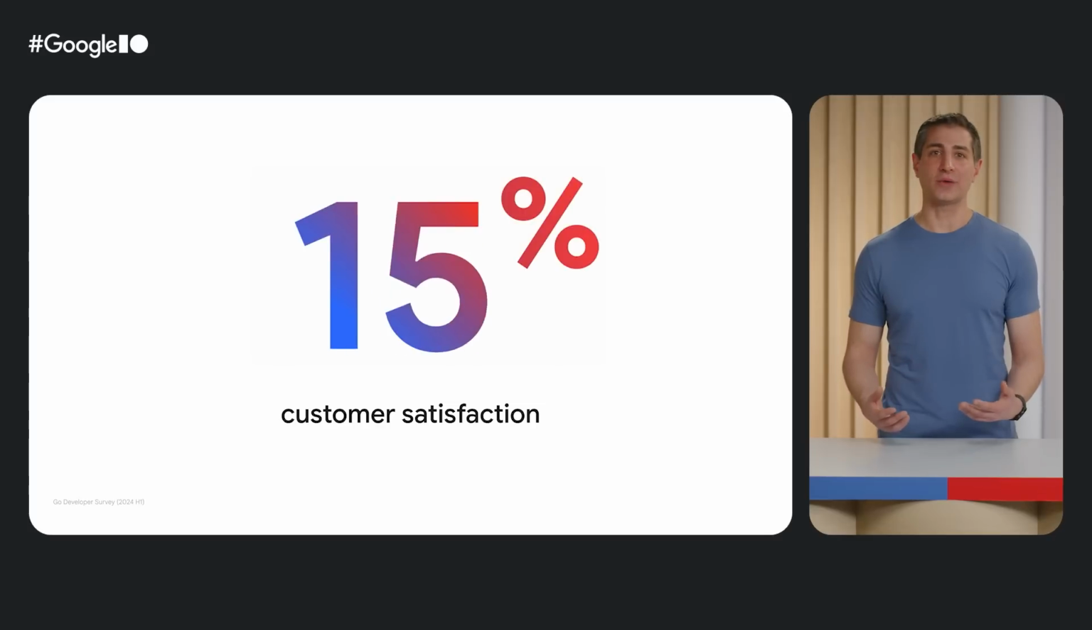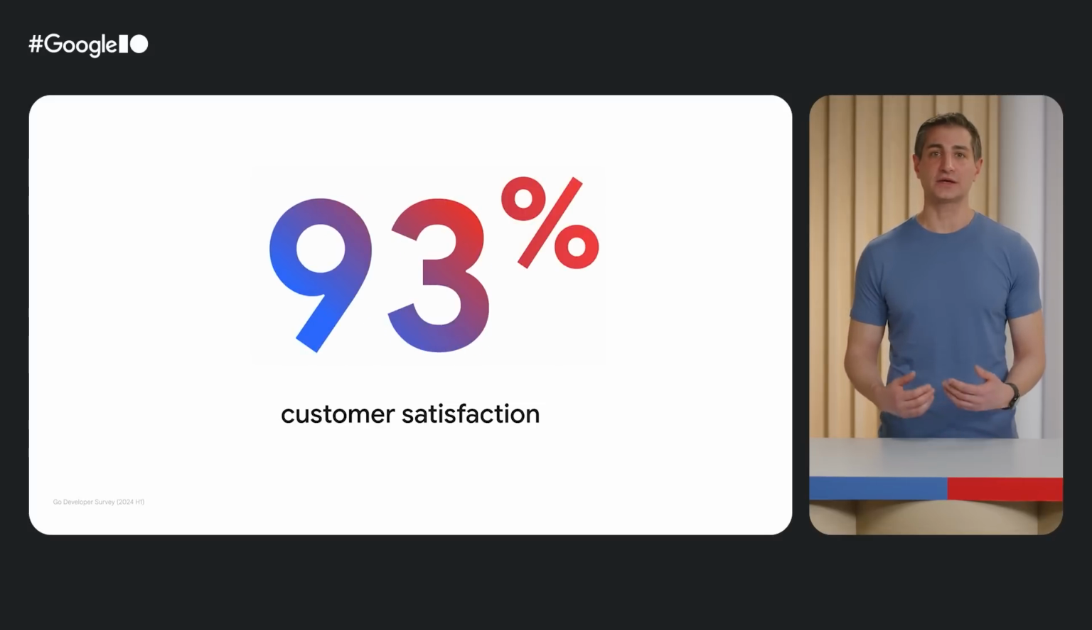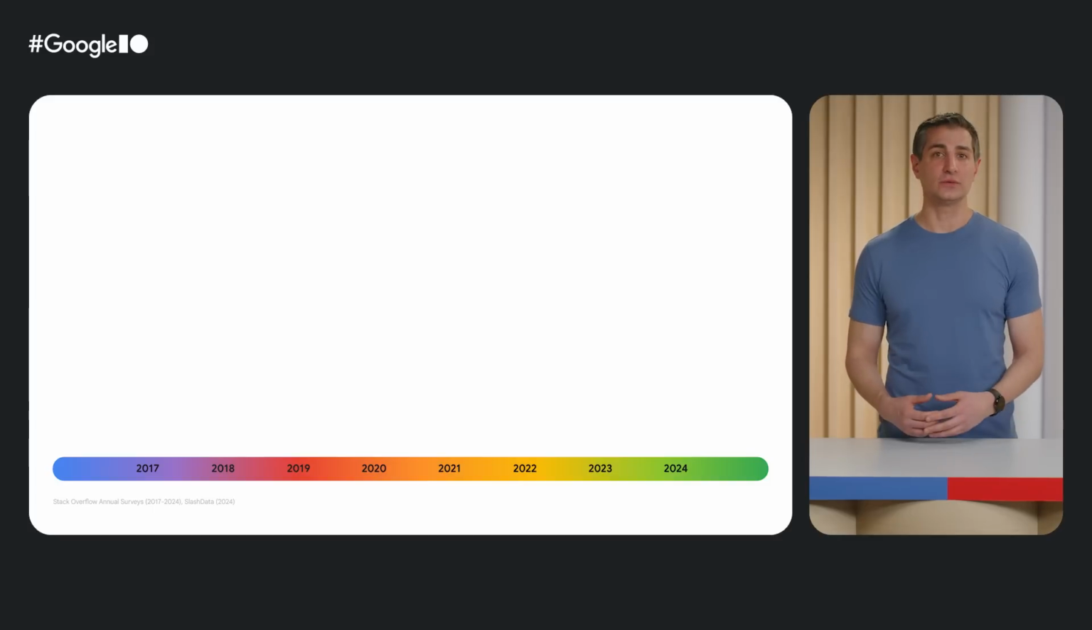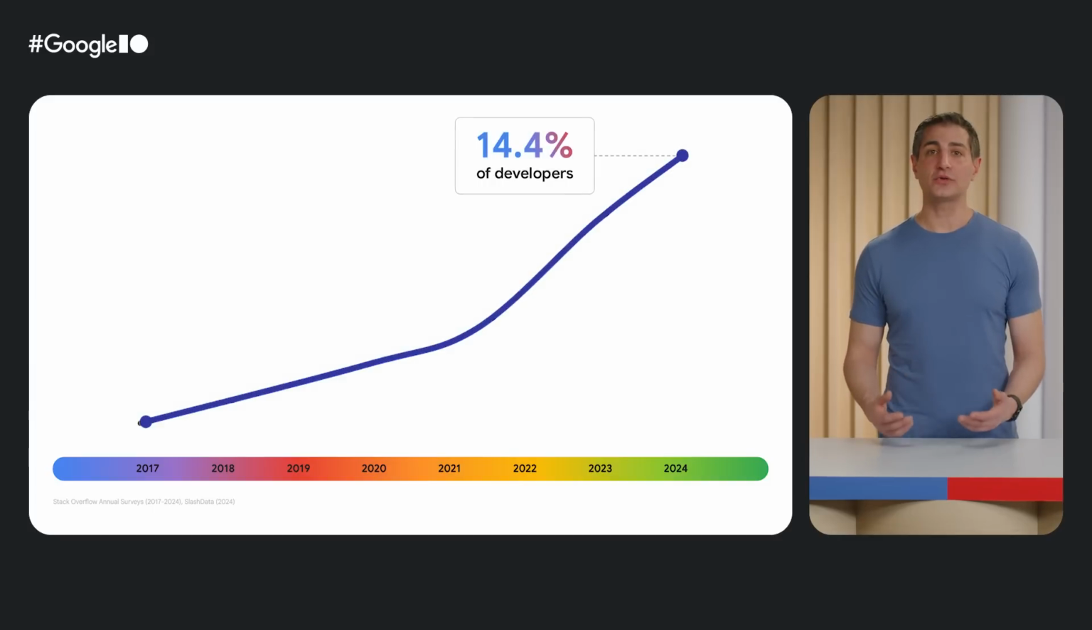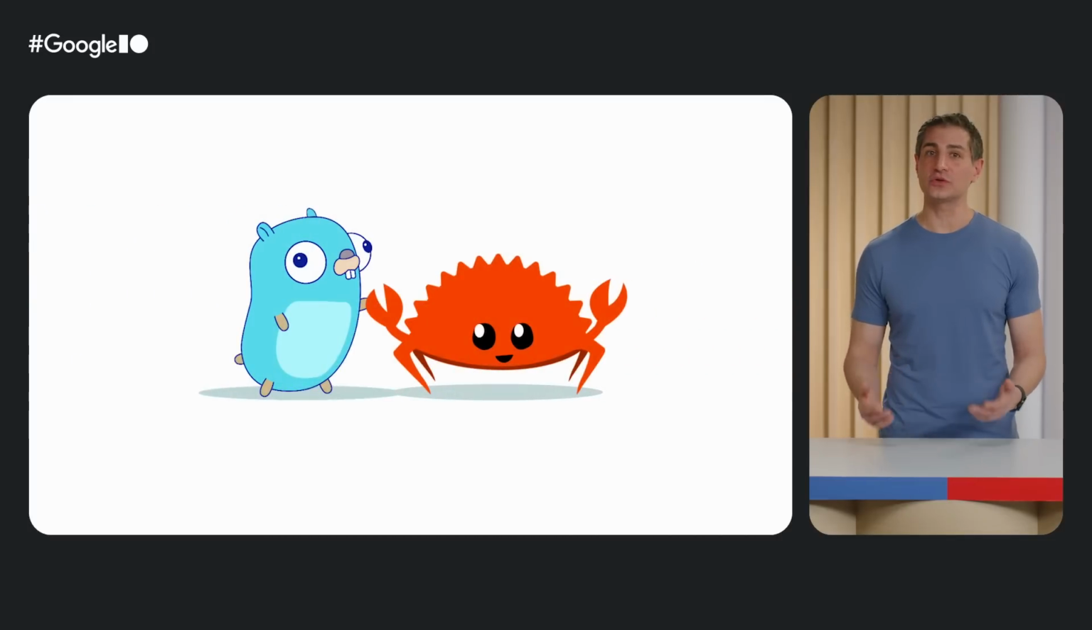But you don't have to take my word for it. Go users consistently give us extraordinary feedback and customer satisfaction, levels that are practically unheard of in the industry. And the usage shows it too. Today, Go is more popular than ever, with millions of developers and growing fast. In fact, according to a new Stack survey from last year, Go is one of only 2 languages growing faster than the developer population itself. The other one's Rust, which we think pairs really well with Go, but that's a talk for another day.